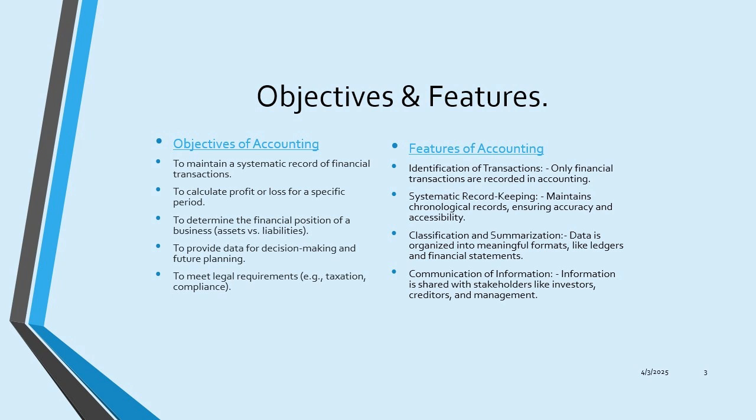Next are the features of accounting. The features are identification of transactions, meaning to identify whether the transactions are to be recorded or not, as only financial transactions are recorded. The next is systematic record keeping, meaning to maintain chronological records, ensuring accuracy and accessibility of those records. Next is classification and summarization. So data is organized into meaningful formats like ledgers and financial statements in a systematic way. And the next is communication of information. Information is shared with stakeholders like investors, creditors and management.